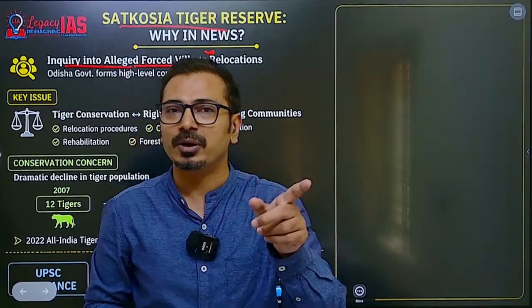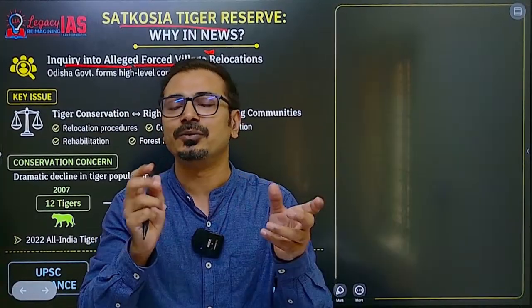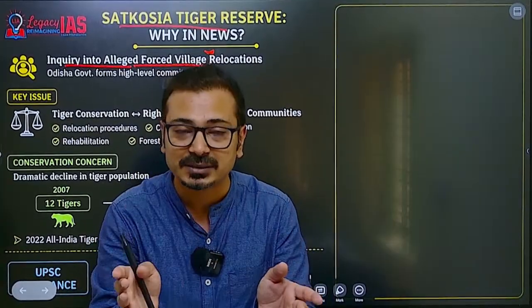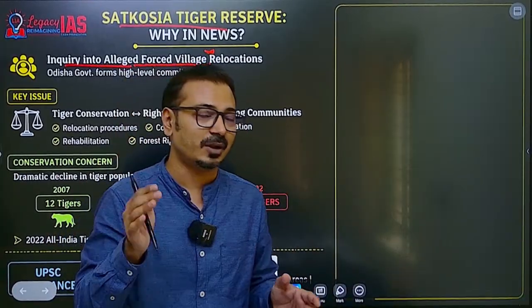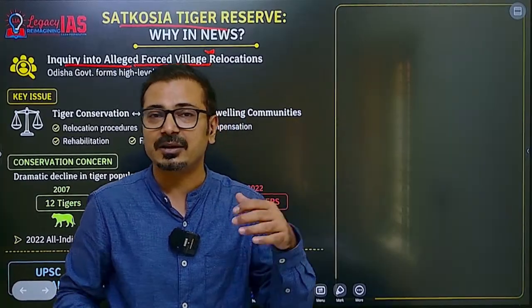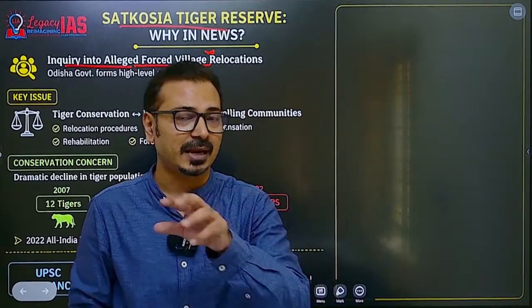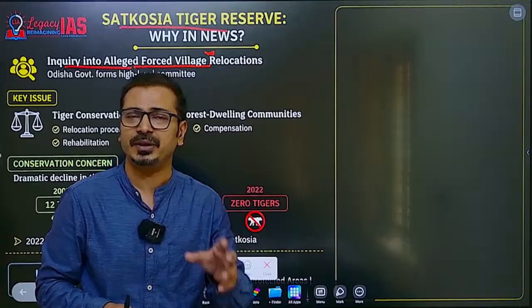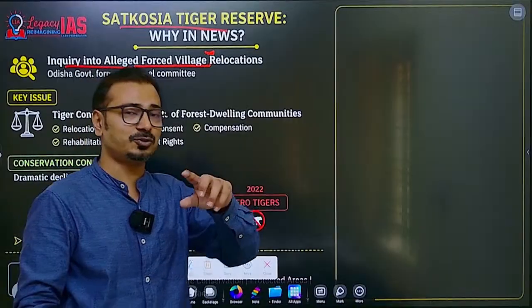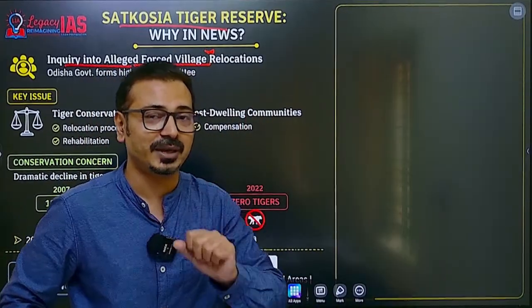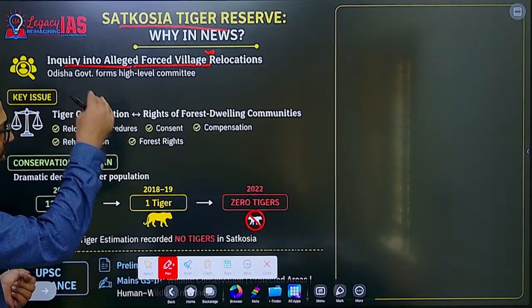Now from two important perspectives. One, from the mains perspective it is important. Why? Because it is resulting in conflict, environment protection versus the tribal people and their livelihood and their rights over the forest produce, the ancestral rights. So Forest Rights Act 2006 and the Wildlife Protection Act are in conflict. Relocation of villagers outside the tiger reserve has been continuously in news. Last year there was a Supreme Court directive also which created a lot of media uproar during that time period. So it is going to be always in news.